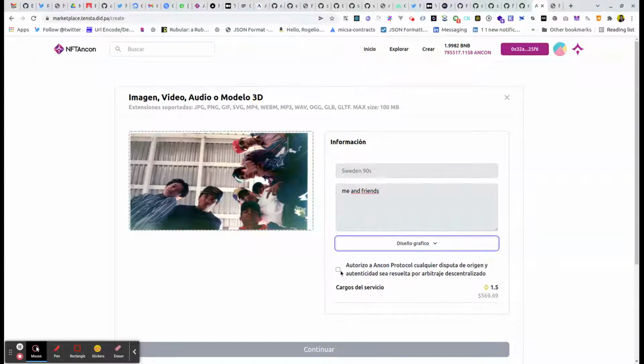design. And this one is practically you authorize Ancon protocol to allow resolving any authenticity disputes of provenance, either through legal tech or decentralized arbitration. So we click yes, and this is forthcoming.